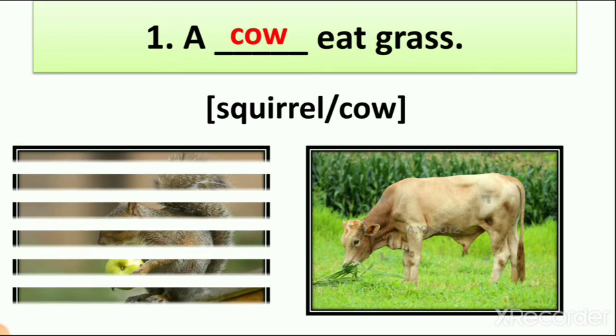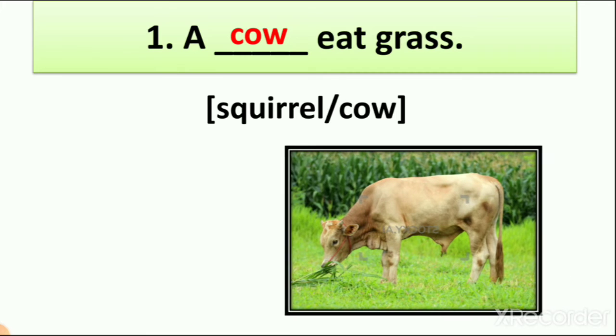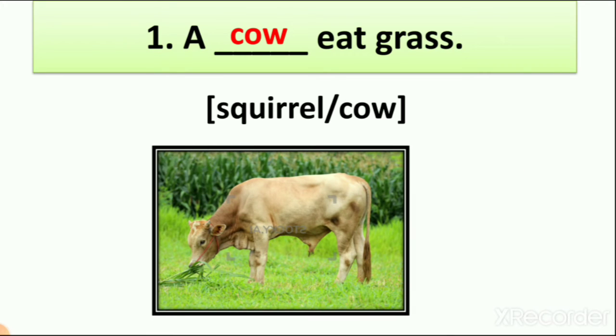So let's see what the right answer is. Cow. So now you can understand a cow eats grass. And with this, which animals are eating grass? Horse also, buffaloes also, giraffe also, then zebra also, right? Goat and sheep also eat grass. So these are all plant-eating animals that eat grass. Now let's see the next one.